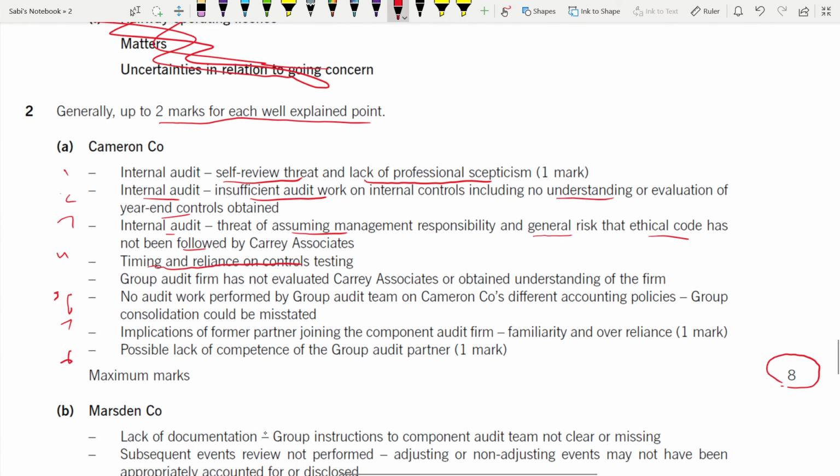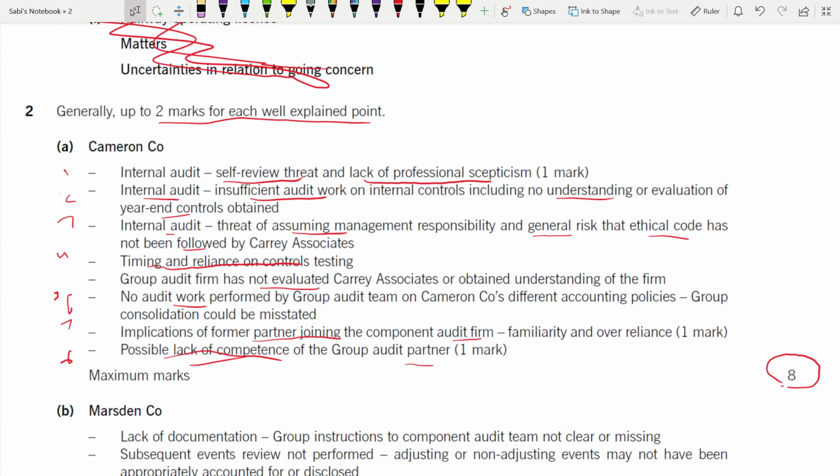Group audit firm has not been evaluated. No audit work performed. Implications of former partner joining the component audit firm and possible lack of competence of the group audit firm. So for all this you will be getting marks. All these points only you explained in different paragraphs, if you remember.